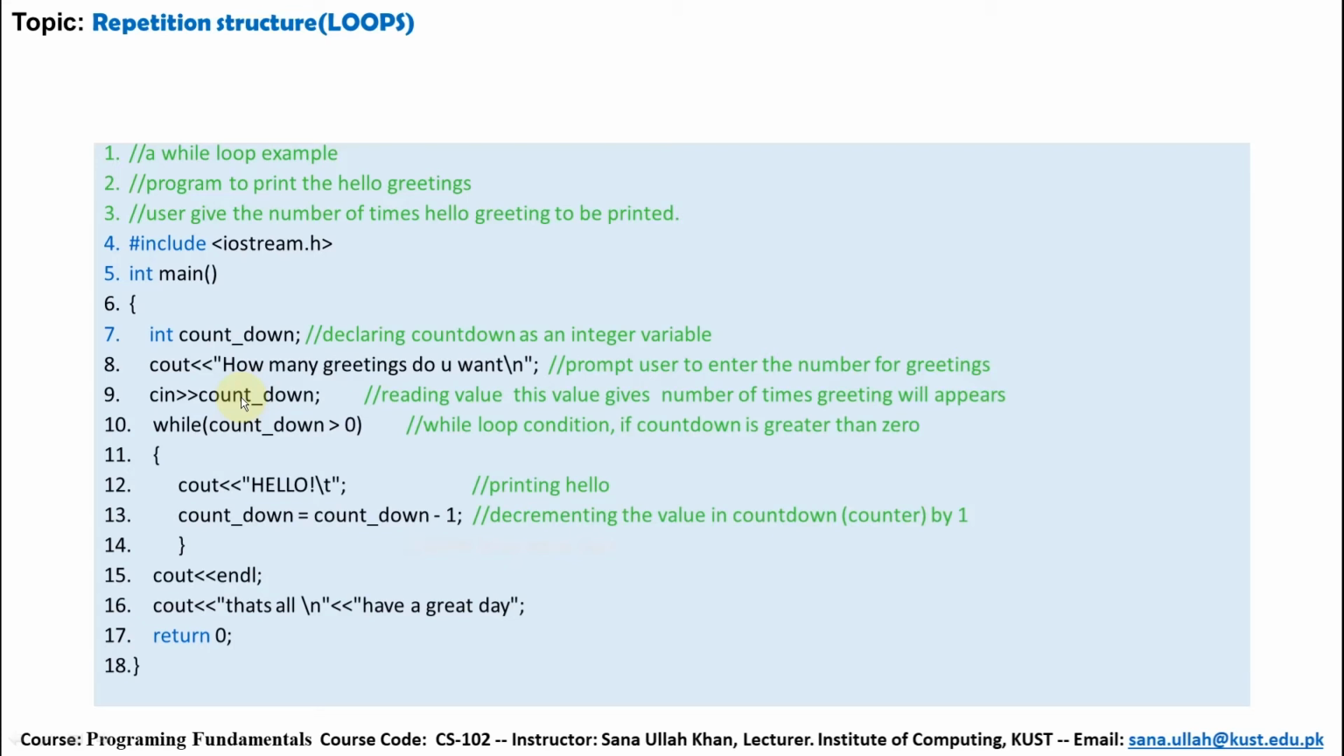Let's suppose I want 3 times. While countdown, 3, is greater than 0, print hello, and countdown minus 1 decreases it once. Now it becomes 2, which is also greater than 0. Hello, second time. Again it is decreased and becomes 1, which is also greater than 0. Again it is decreased and becomes 0. So 0 is not greater than 0, the condition becomes false. Then we go to the end line, and that's all. Have a great day will be presented. So this is the output.